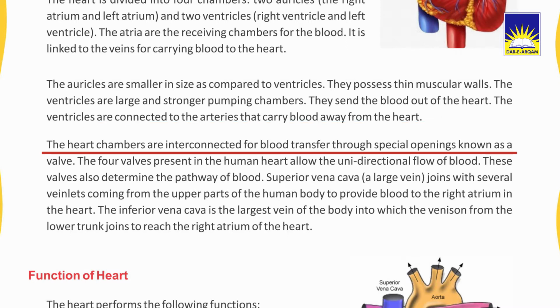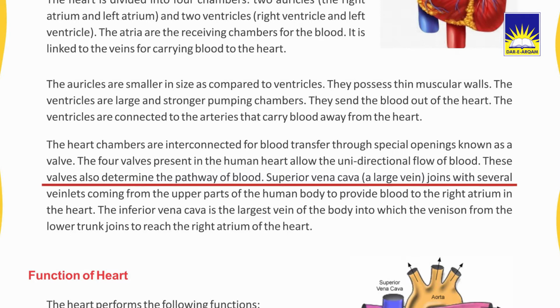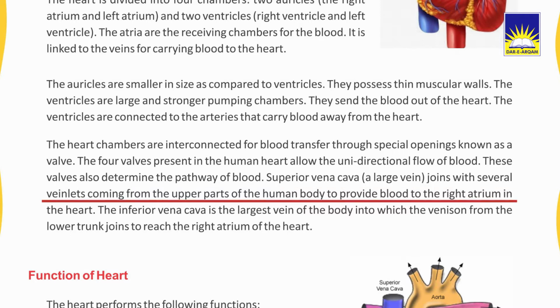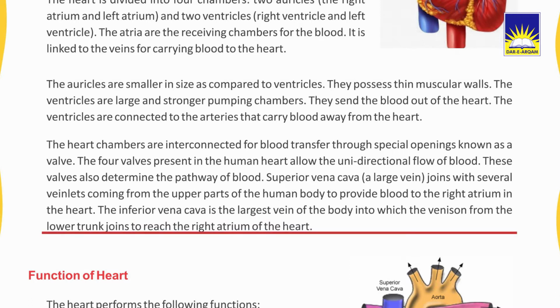The heart chambers are interconnected for blood transfer through special openings known as valves. The 4 valves present in the human heart allow the unidirectional flow of blood. These valves also determine the pathway of blood. Superior vena cava, a large vein, joins the several venules coming from the upper part of the human body to provide blood to the right atrium in the heart. The inferior vena cava is the largest vein of the body into which the venules from the lower trunk join to reach the right atrium of the heart.